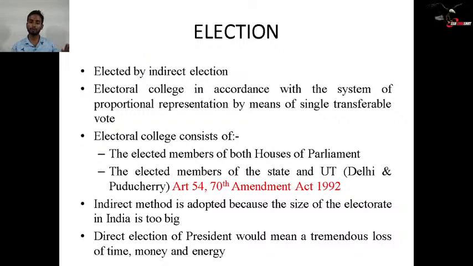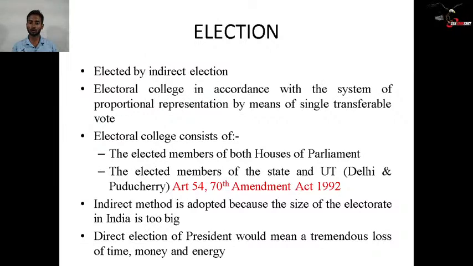Because the vote given by one MP and one MLA are not equal, and even it is not equal to 1, it is more than that. How is it calculated? It is calculated as follows: the population of the complete state is divided by the total number of MLAs of that particular state into 1000. So the MLAs into 1000 is in the denominator, and in the numerator is the total population of the state. The result gives the value of a vote of one MLA.